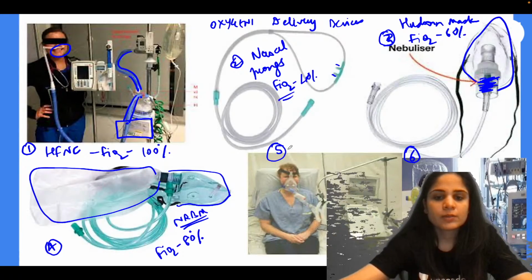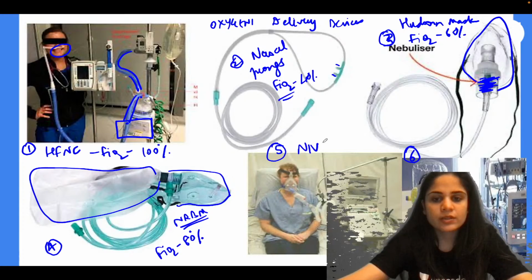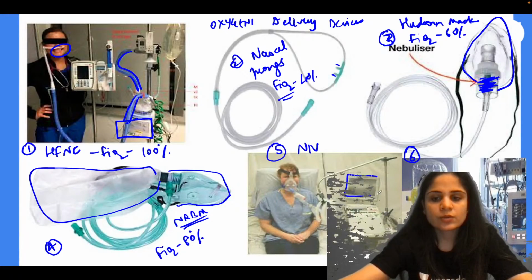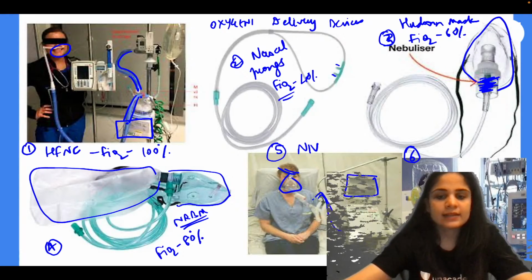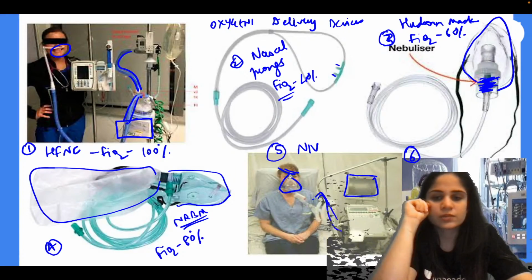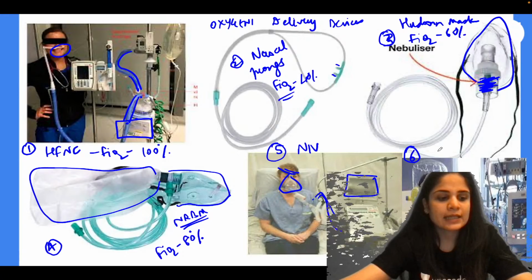Okay. What about 5? Yes, very good Akash. So 5 is nothing but non-invasive ventilation. Non-invasive ventilation is connected to a ventilator. You have big tubings that are going to the patient's face, and then you have a mask that is very tightly attached to the patient's face so that there is no leakage of oxygen. Okay, so this is called NIV. Alright, what about 6? Any idea?